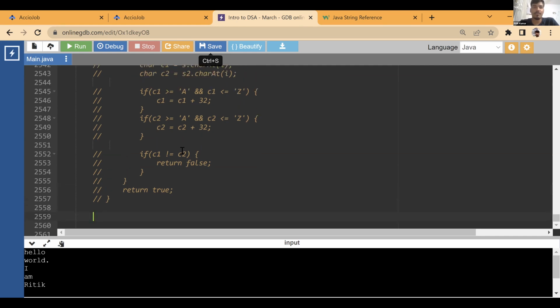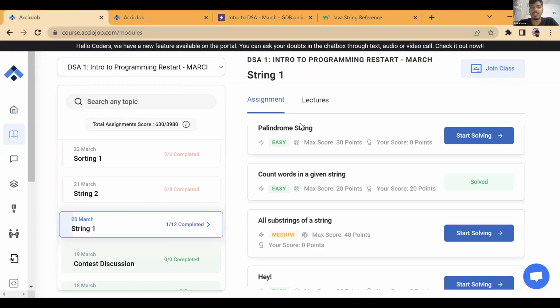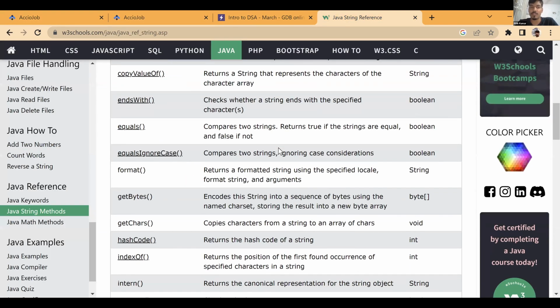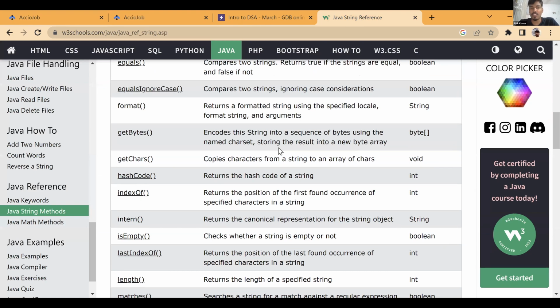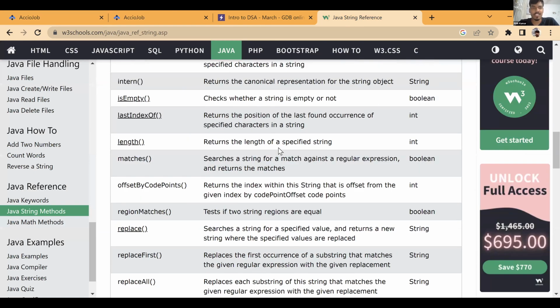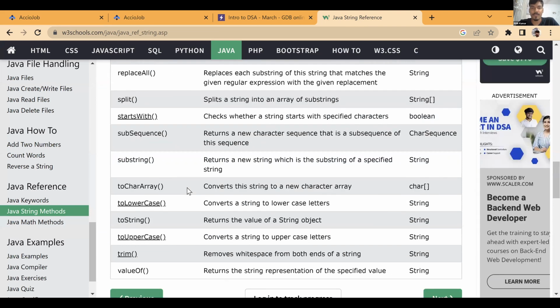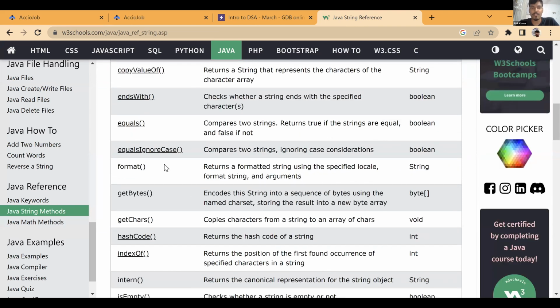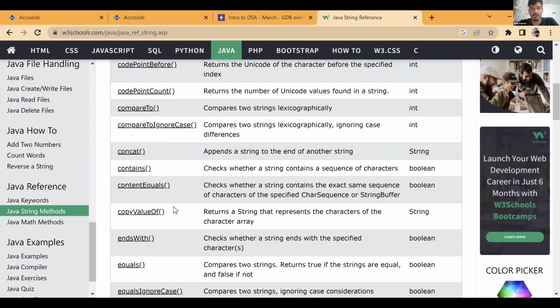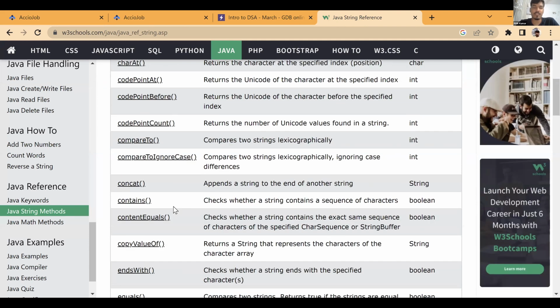So now we have done a few string questions. I told you about functions as well. You have this list. You can try to implement these functions yourselves. I gave you an idea about how these are implemented. Now try to write the logic of all these string functions. Don't write getBytes, getChars. These are not useful. Copy value and all these things might not be very useful. Try to write the ones that you like.